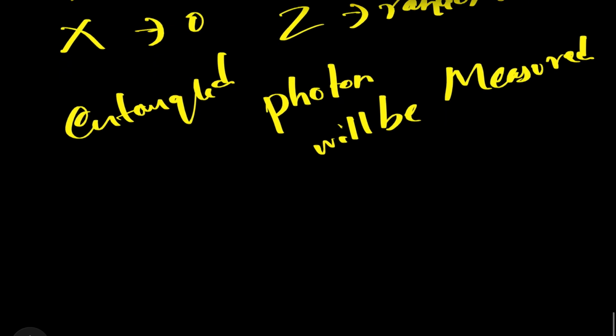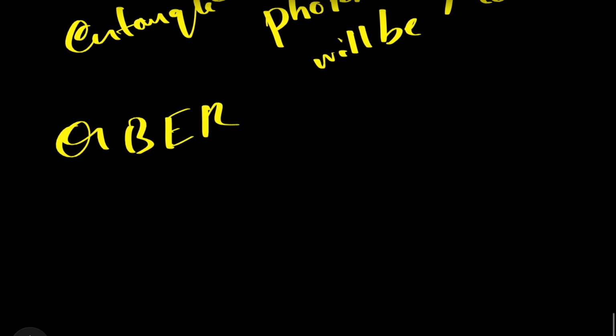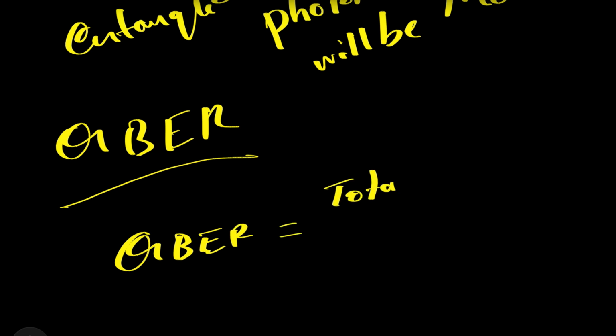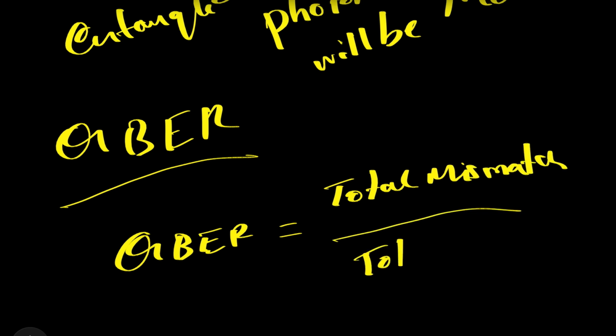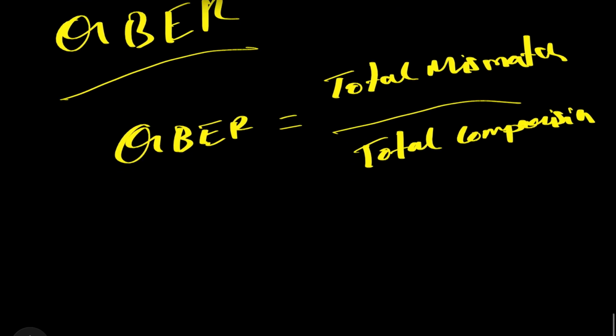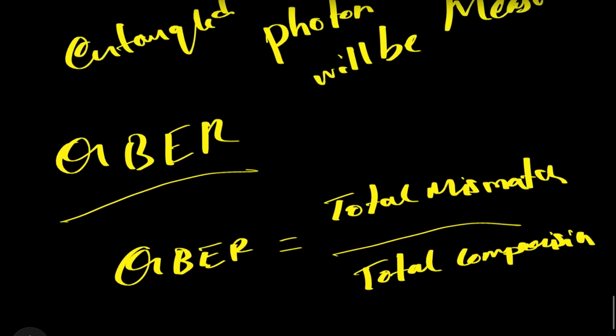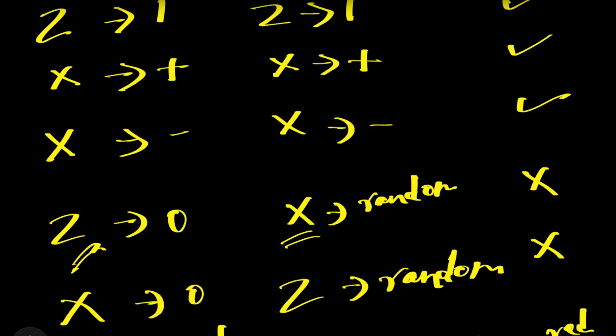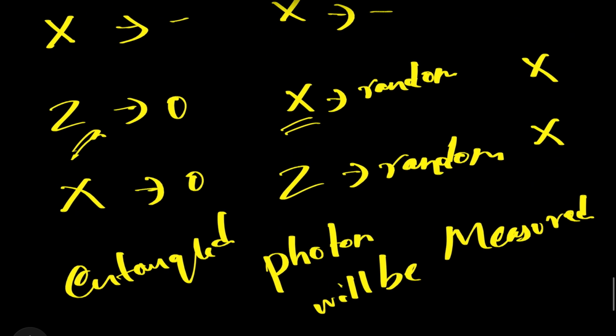Now we jump straight into the QBER, quantum bit error rate. So the computation will be: QBER is equal to total mismatch by total comparison. It's very simple. Just look at the previous example. How many comparisons did we do? 1, 2, 3, 4, 5, 6. We have done 6 comparisons.